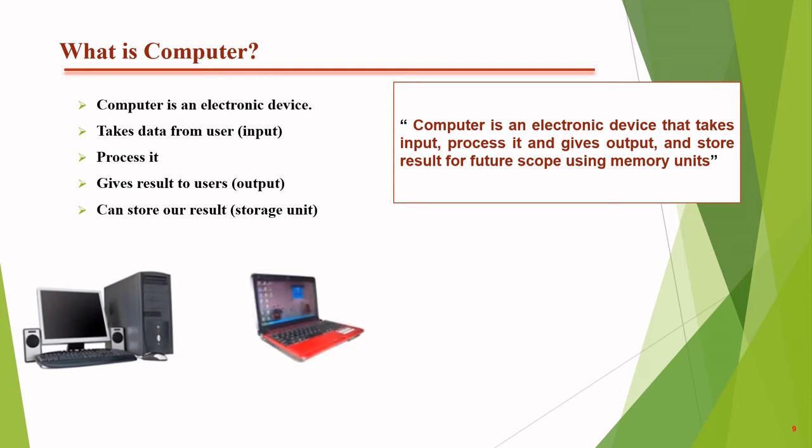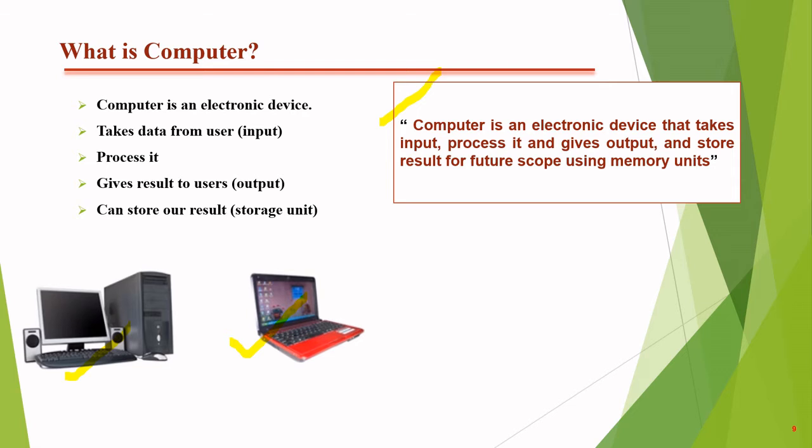Similarly, laptop. According to 90% of people, only this one is the computer. No, this is also a computer. This is just a type of computer. These are the various categories of computers, because they all follow this definition: an electronic device that takes the input, processes it, gives the output and can also store the data.